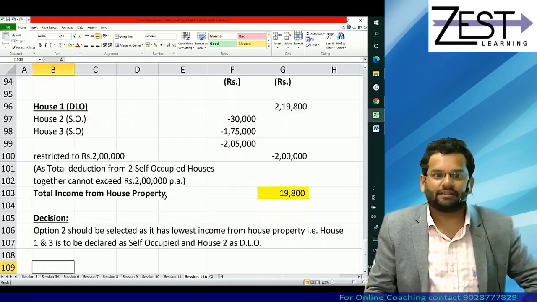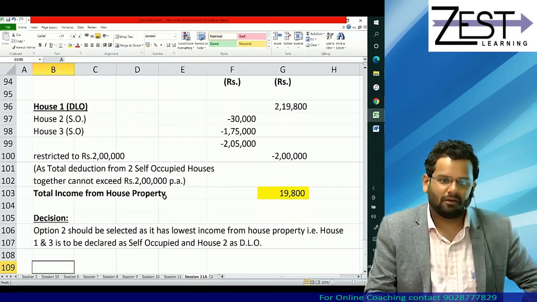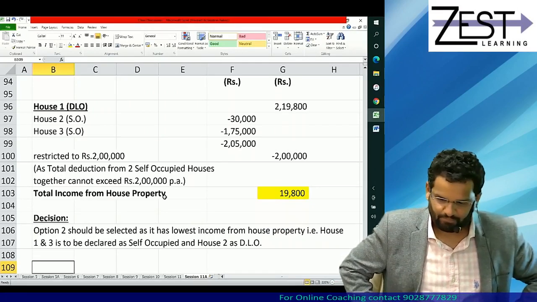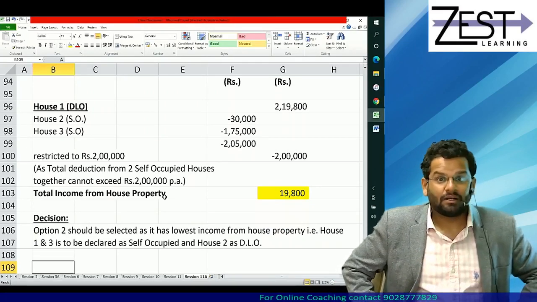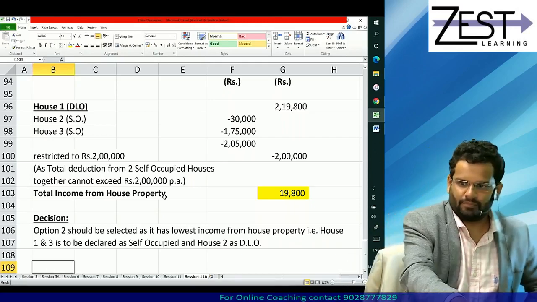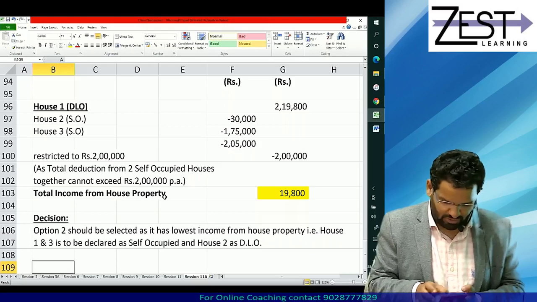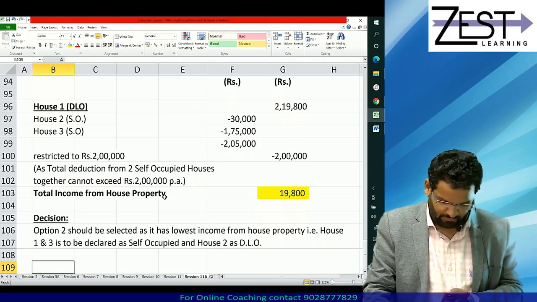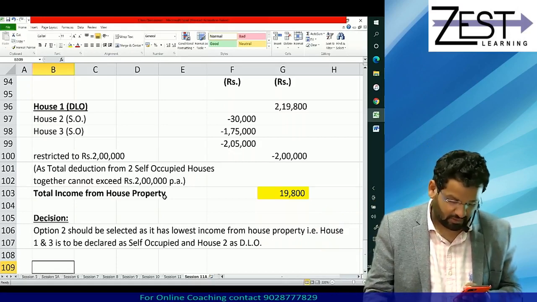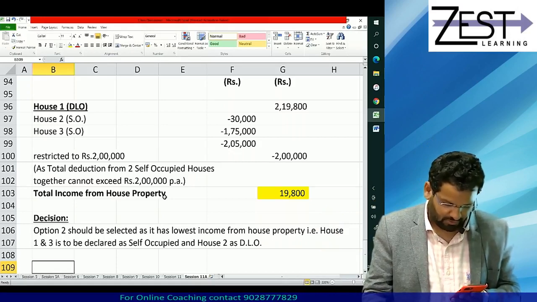So this completes our first question in the topic, which covered multiple concepts. Shall we go to one more question? Yes, we'll do one more question in this session, then we'll wind up this session. Next session, we'll do something else from this topic of house property.